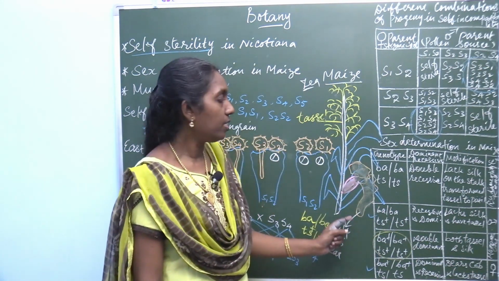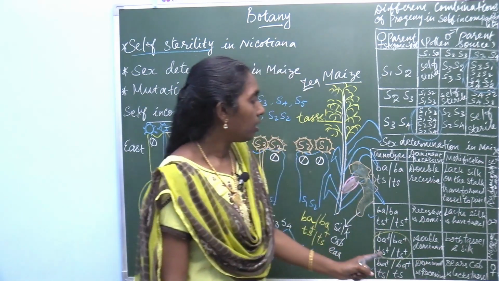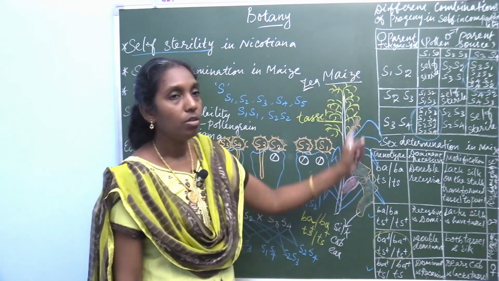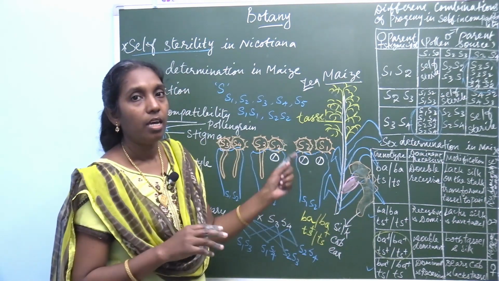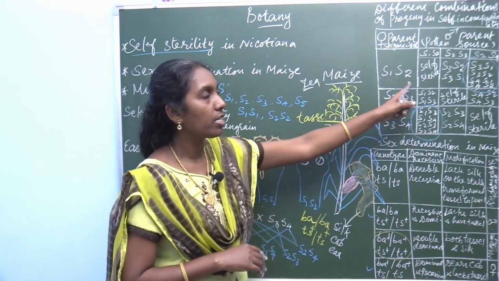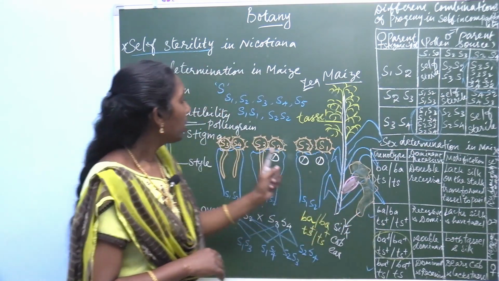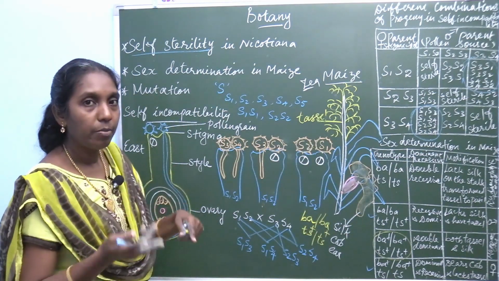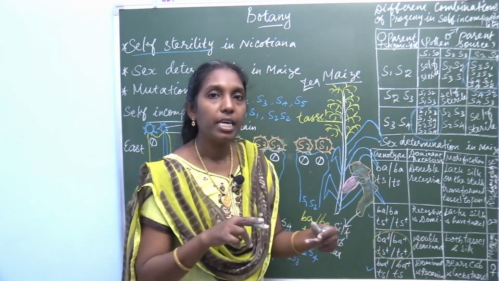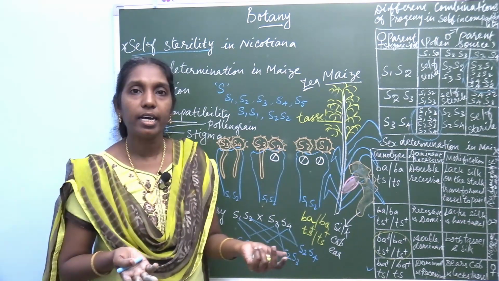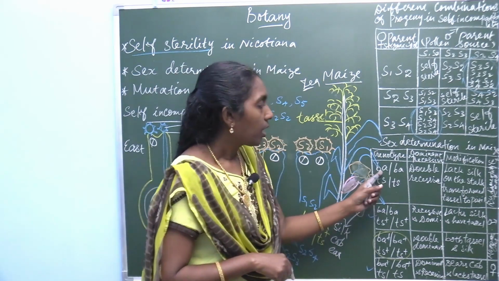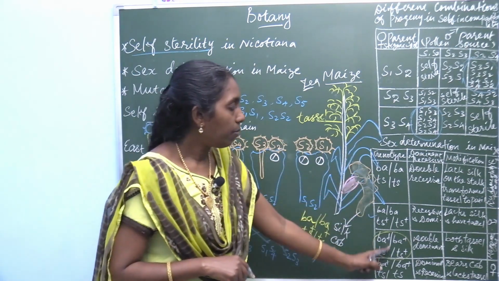Hope that you understand this. Once again, look at this table column. There are 4 different genotypes. These two genotypic forms you learned today, so don't confuse them with the earlier ones. The first question was self-sterility, with the genes S1, S2, S3, S4. The second question is sex determination in maize, which contains the genotypes BA and TS. Dominant character is expressed with the superscript plus.